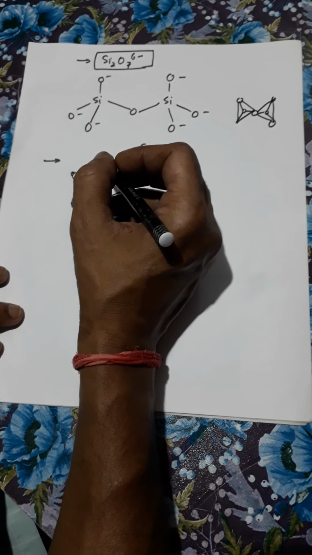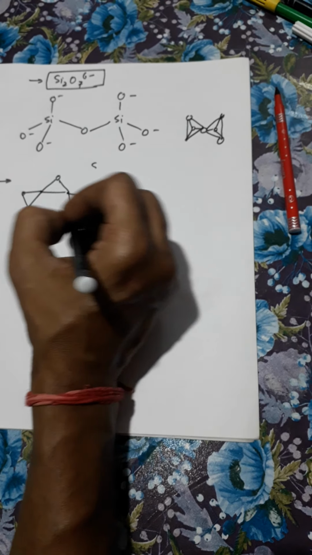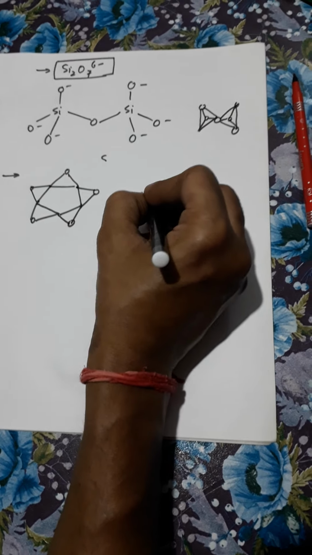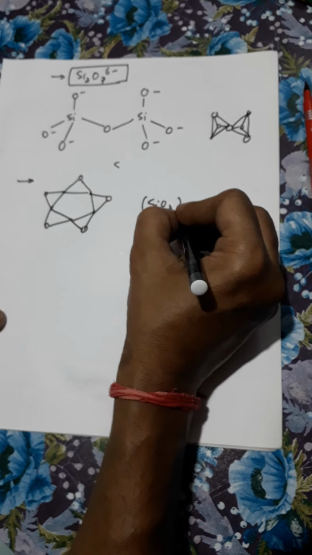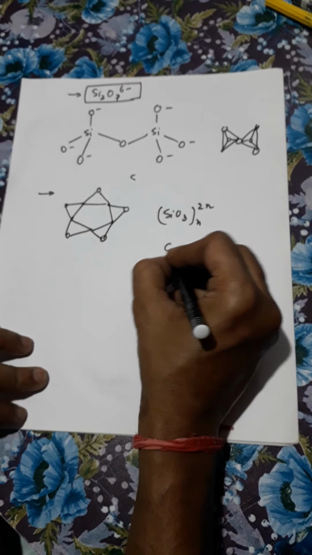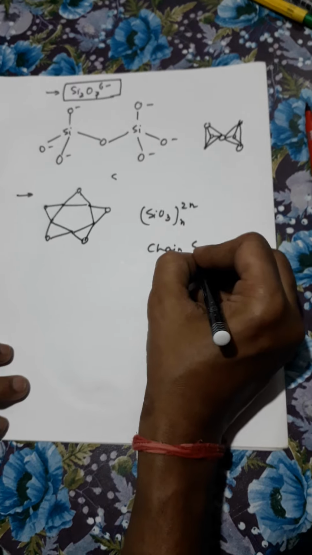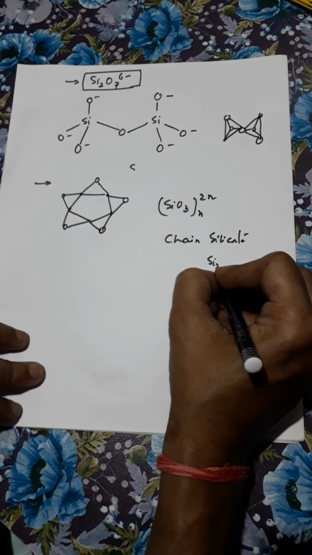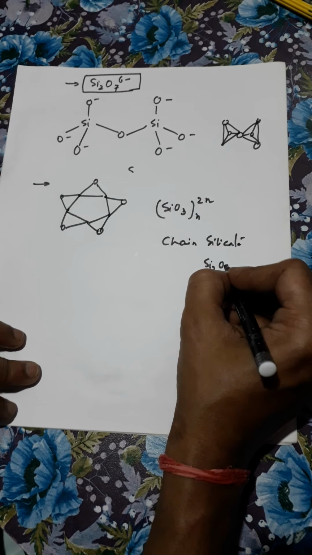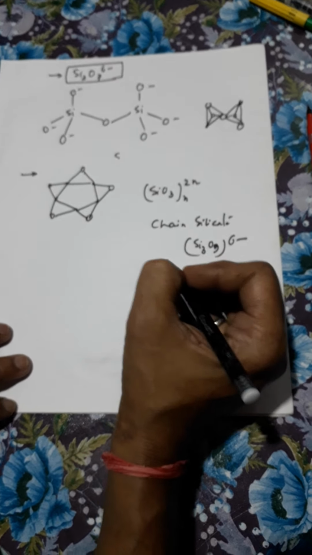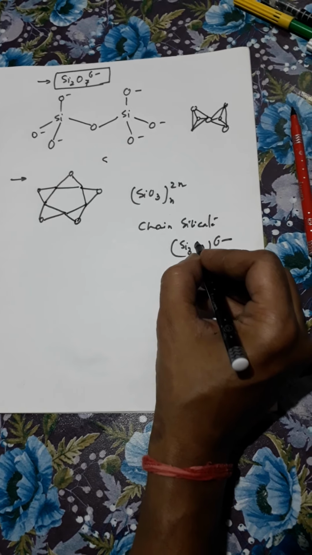Here in this case, two oxygen atoms are shared. The basic structural unit will be SiO3 to the power n, for example Si3O9 6- ion.